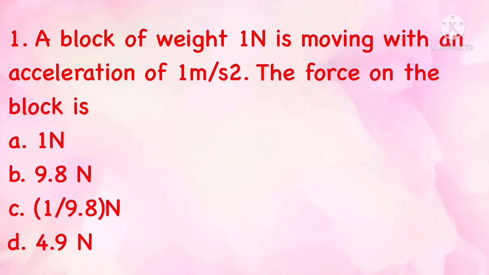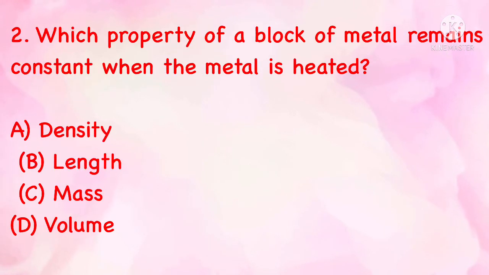A block of weight 1 Newton is moving with an acceleration of 1 meter per second square. The force on the block is 1 Newton, 9.8 Newton, 1 by 9.8 Newton, 4.9 Newton. The correct answer is C, 1 by 9.8 Newton. Which property of a block of metal remains constant when the metal is heated? Density, length, mass, volume. The correct answer is C, mass.